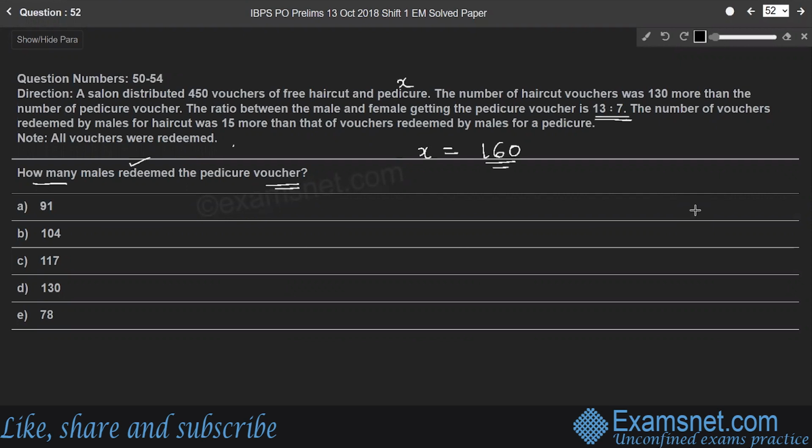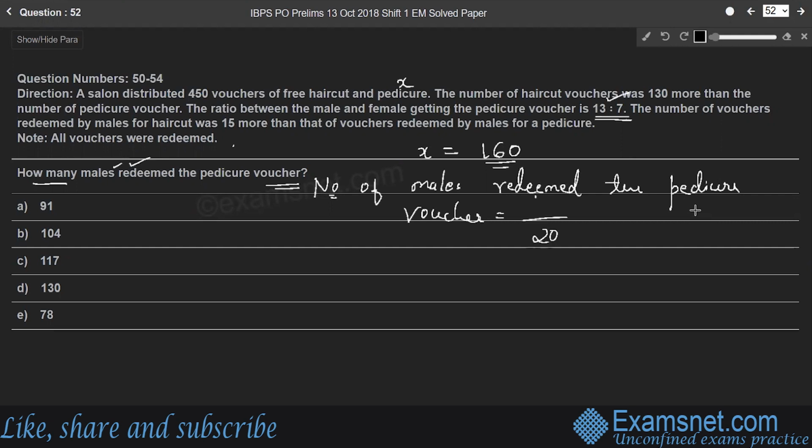As we already solved in question number 50, the number of males who redeemed the pedicure voucher is, from the ratio, 13 out of 20, therefore for 160, 20 into 8 is 160, so 104.